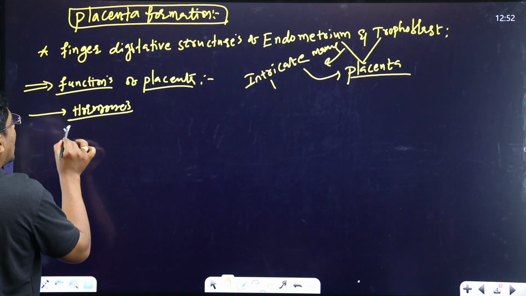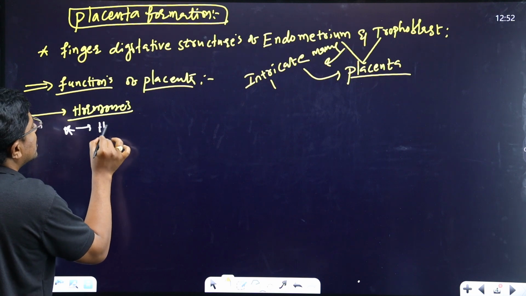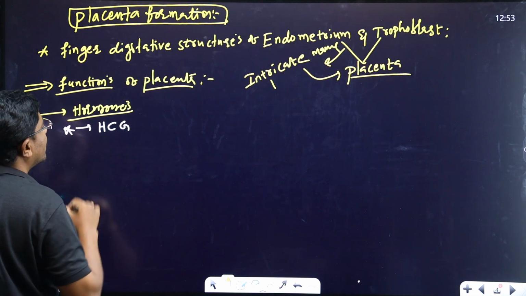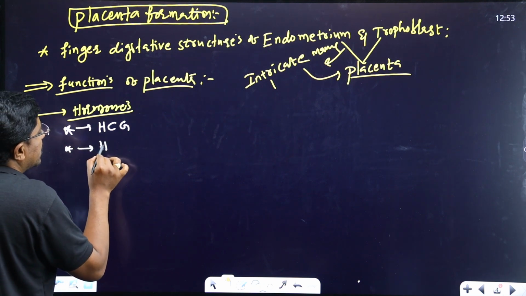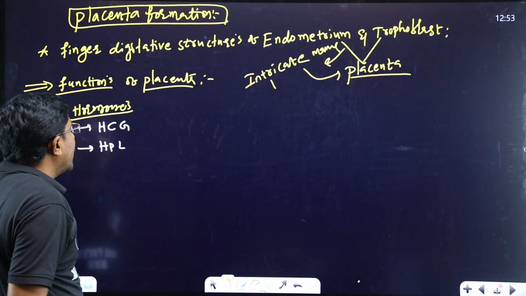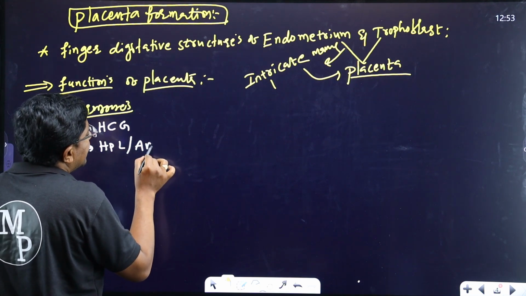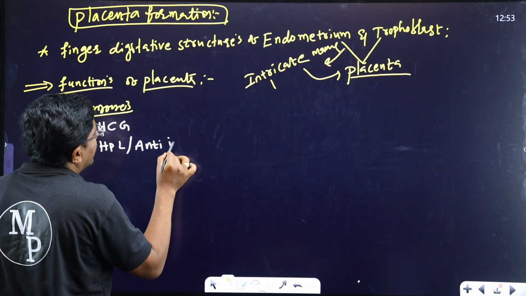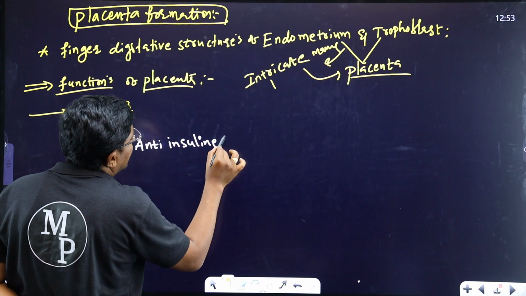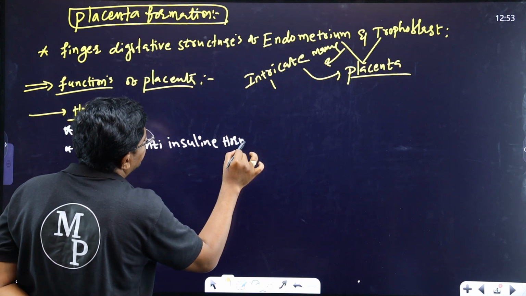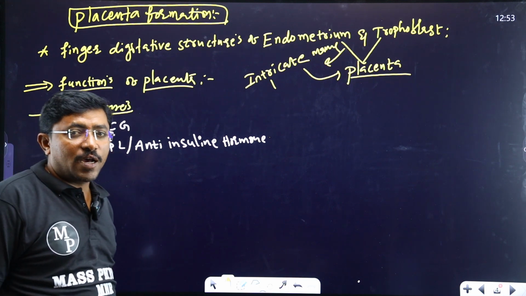One is the HCG, as usual, released from the placenta. And the second one is the HPL. This HPL is also called an anti-insulin hormone.